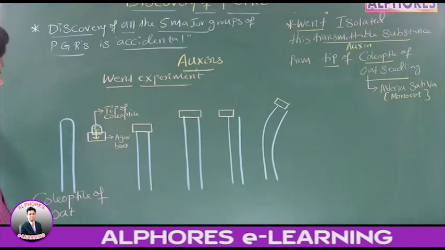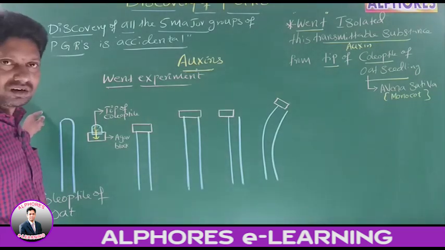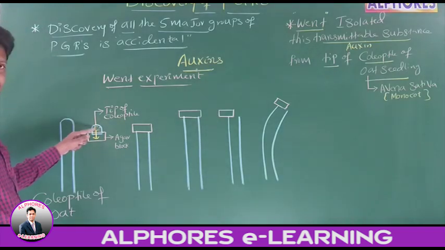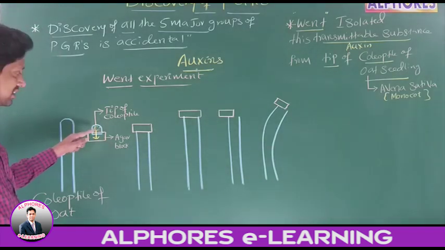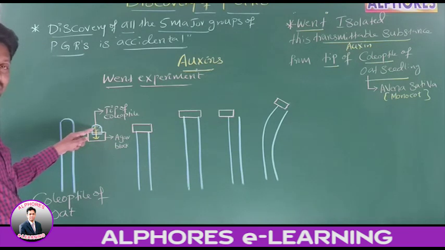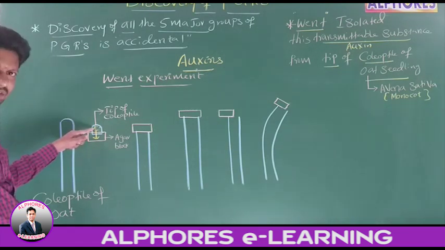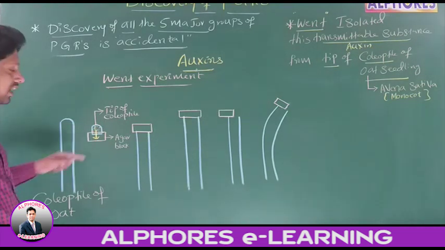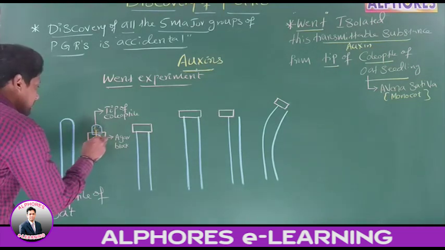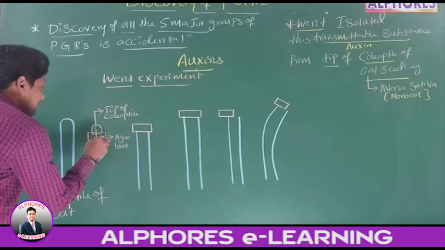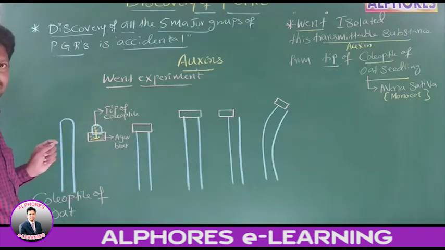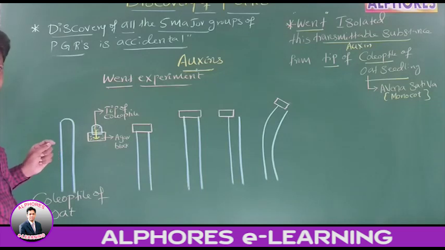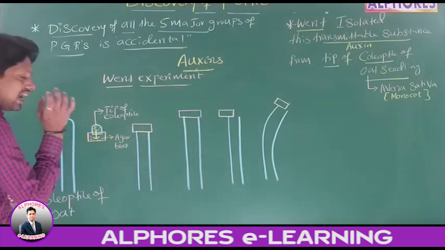Is it okay? Right, sir, the tip of the coleoptile is a site of transmittable substance or transmittable influence, yes or no? The transmittable substance, which was synthesized in the tip of the coleoptile, has moved into the agar block. It means now where is this transmittable substance? It is diffused into the agar block. It is inside the agar block. Yes or no? Right? Then what Went did, he placed this agar block.